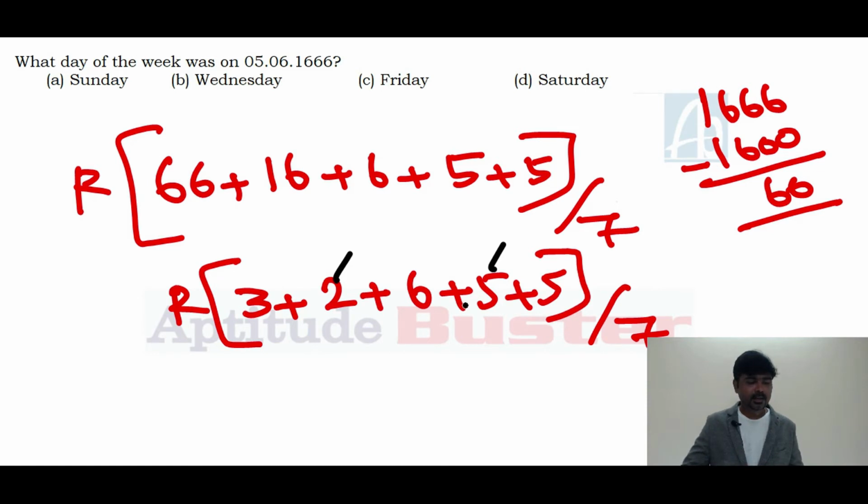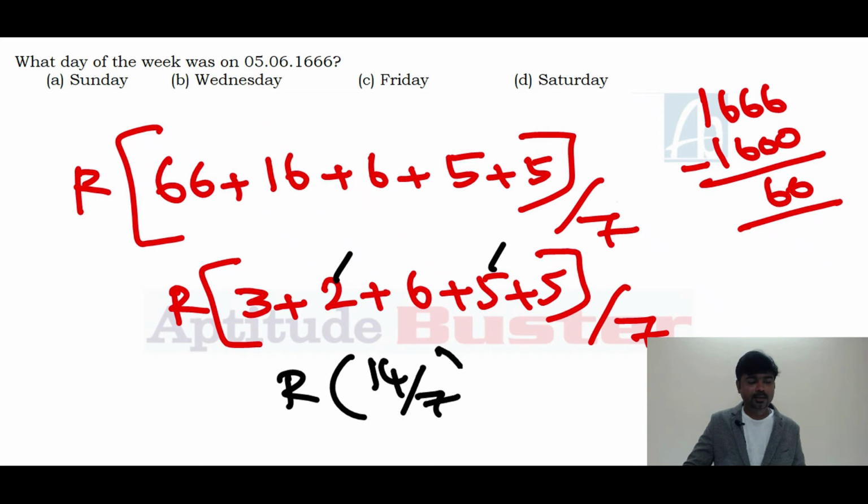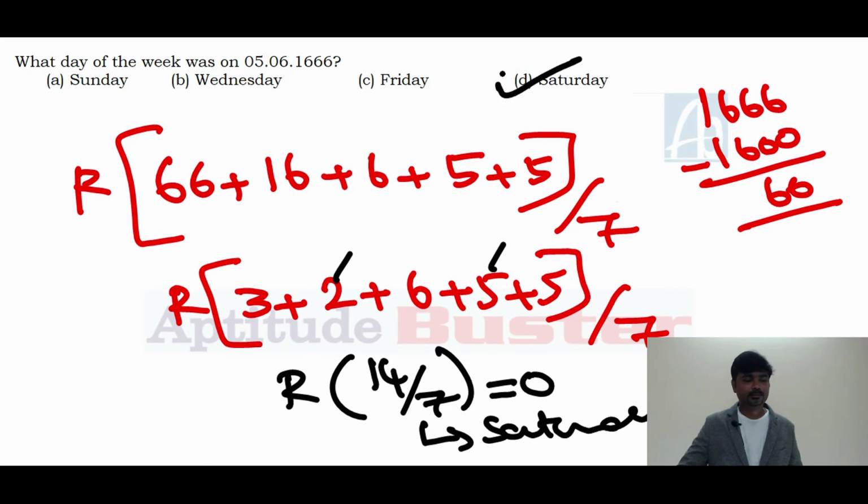The remaining is 11 plus 3, 14. 14 divided by 7, the remainder is 0. 0 denotes Saturday. Answer for this question is Saturday.